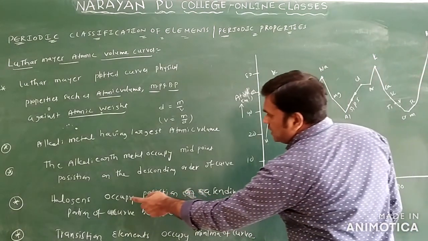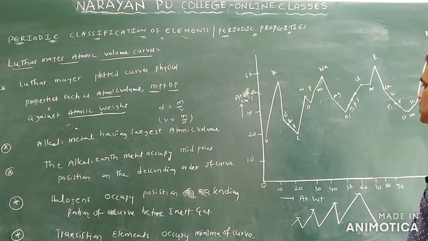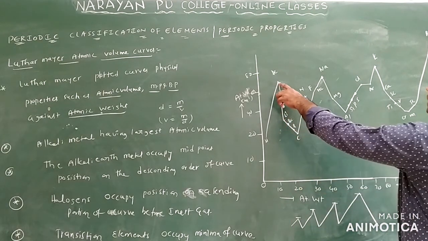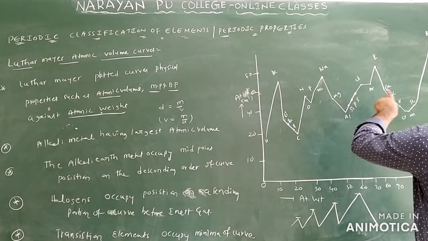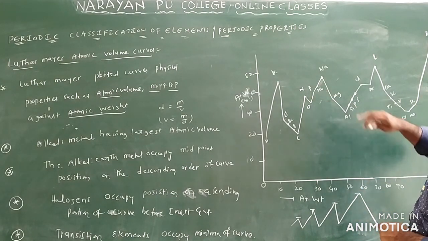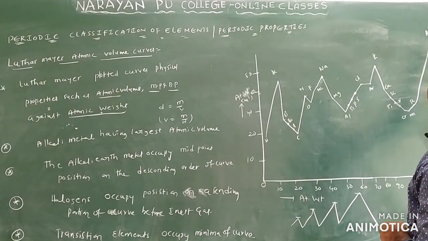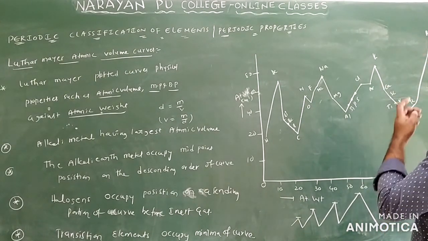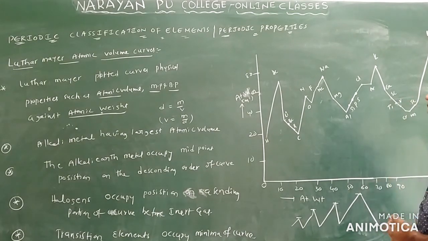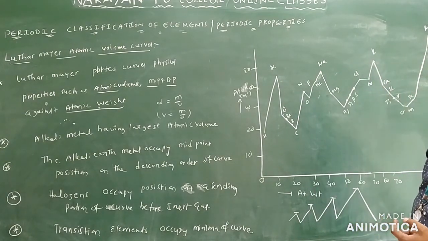And next you can see halogens occupy the position on the ascending part of the curve before the inert gases. Where are the inert gases? Helium, neon, argon, and next you can take krypton. Halogens are present before these. Before neon, halogens are there. Before argon, chlorine is there. Before the next noble gas, one more halogen is also there. That is regarding halogens.